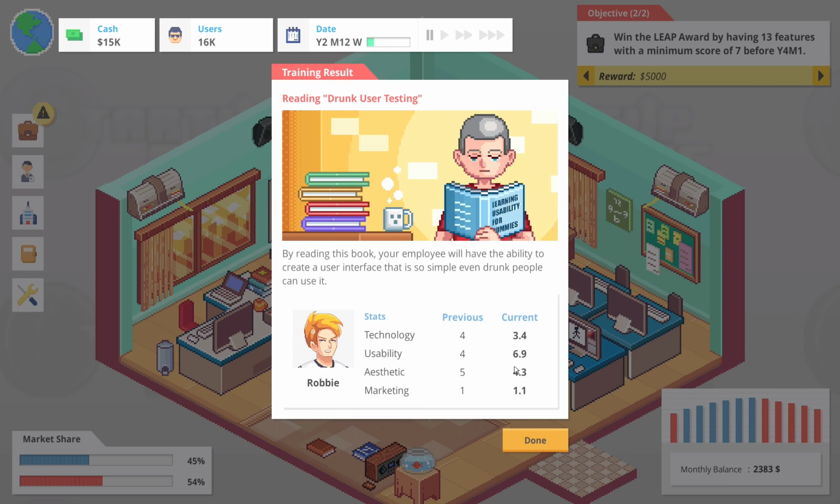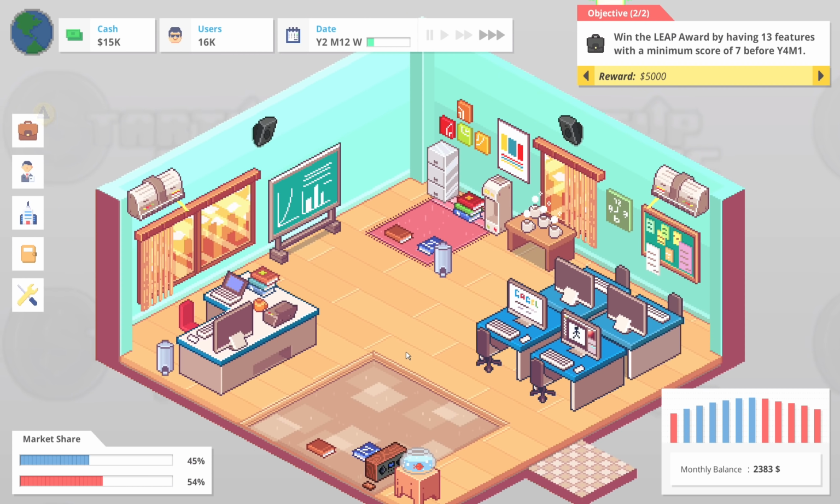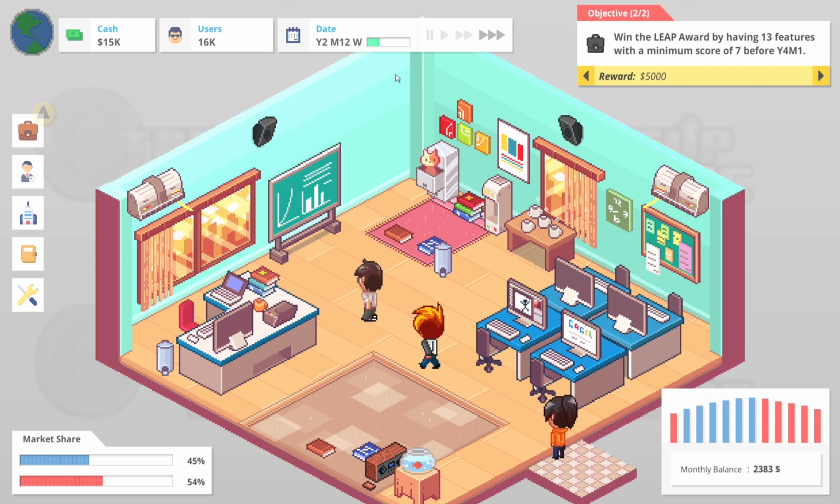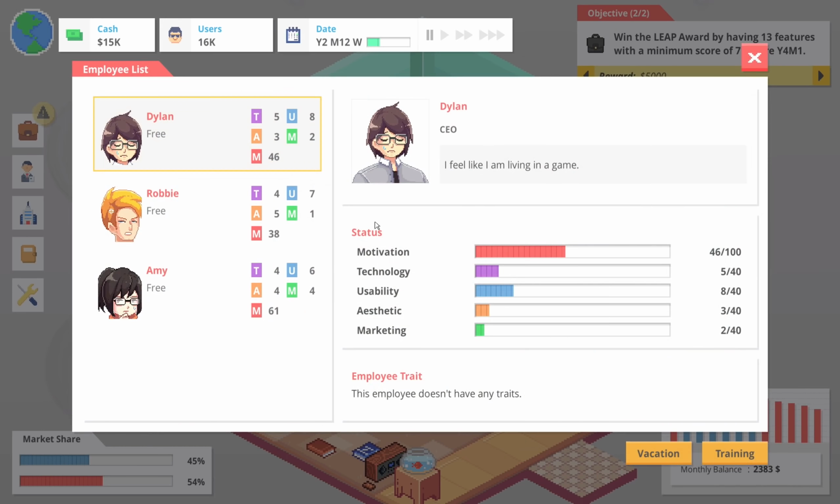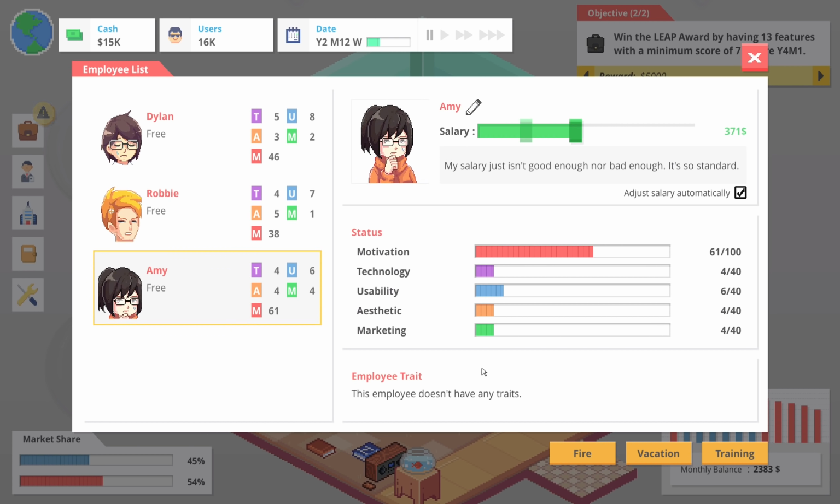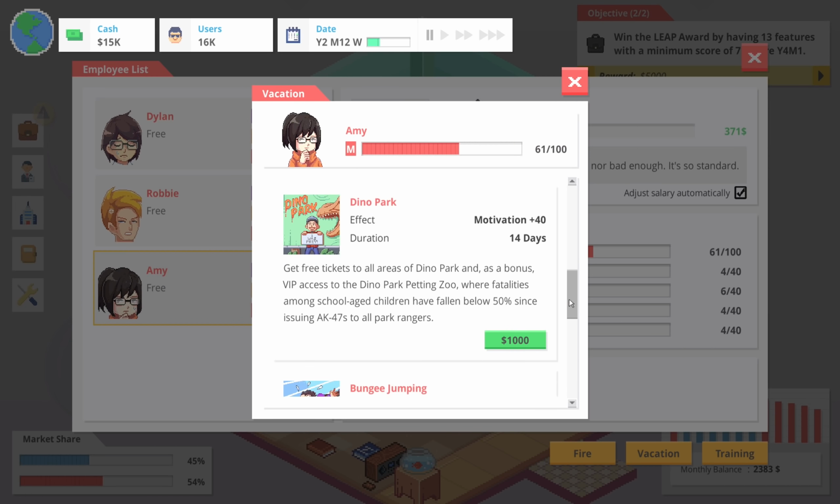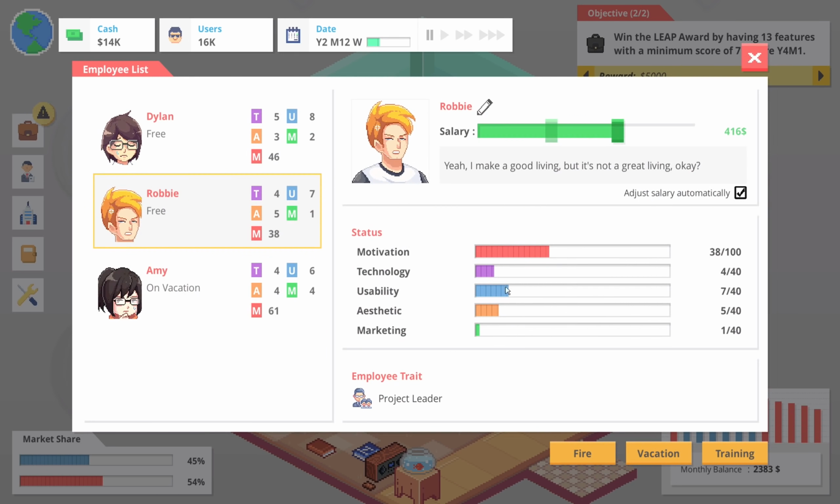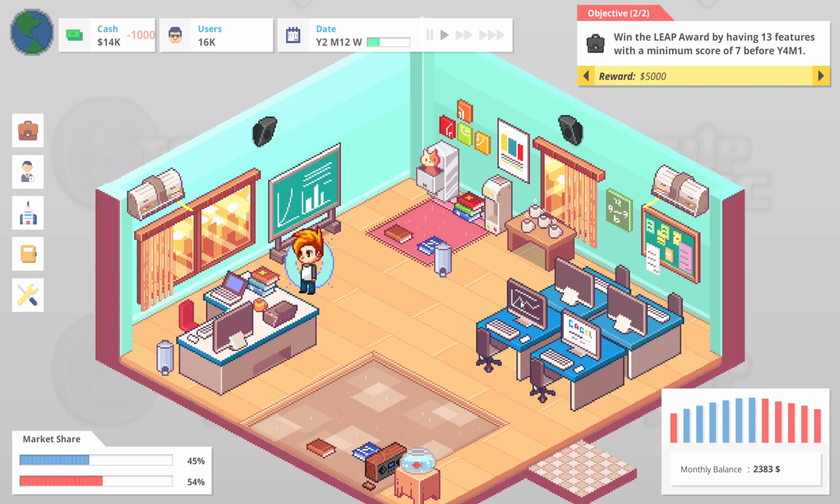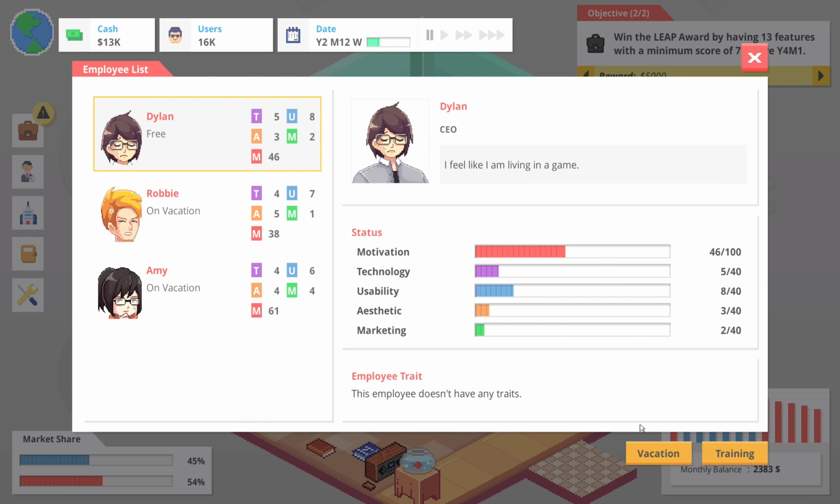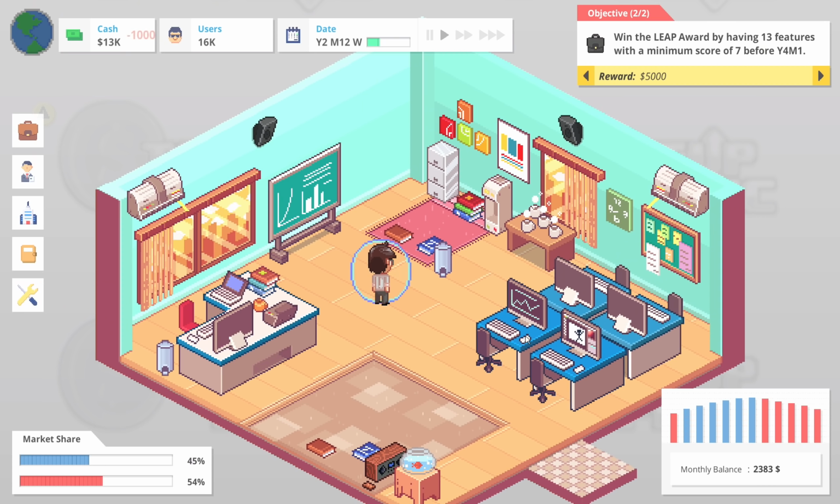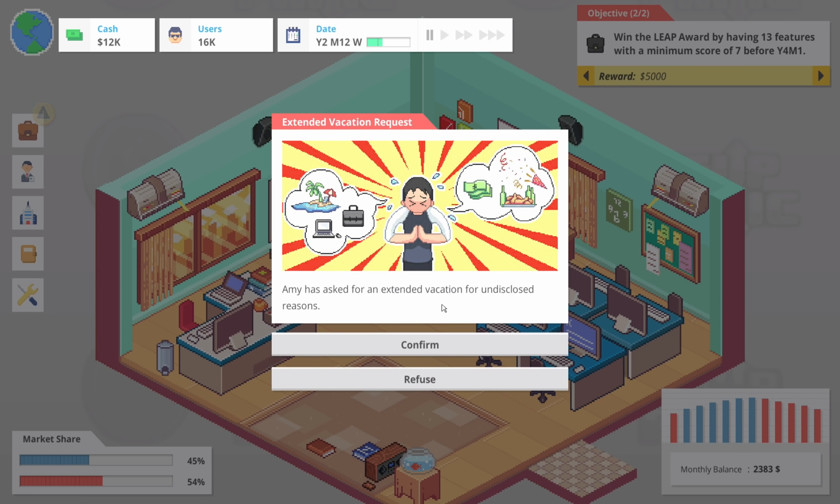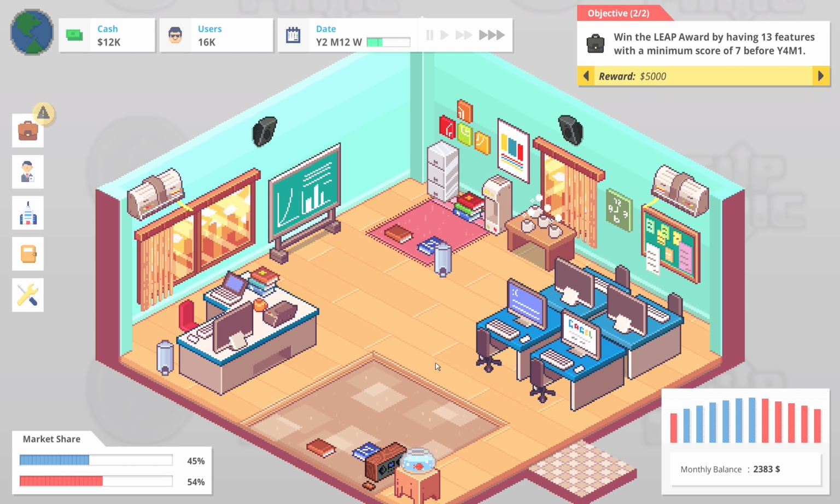So my usability skill is up there a little bit. Yours is up there a little bit. But now all of them need to go on a vacation. That's the thing, because his motivation's terrible, my motivation's terrible. Let's go to employees, employee list, and me. Just all of them. So vacation, let's say $1,000. Robbie, vacation is $1,000. Me, vacation, it's another $1,000. There we go. So we're all being sent off on vacation. Amy's asked for an extended one. That's fine, I guess. I'm not too happy about it, but I don't know if we have much of a choice.